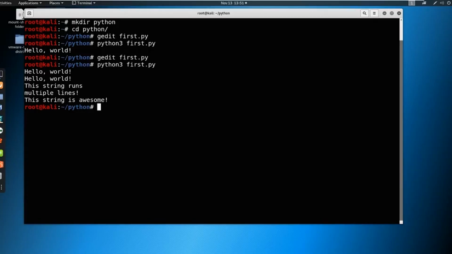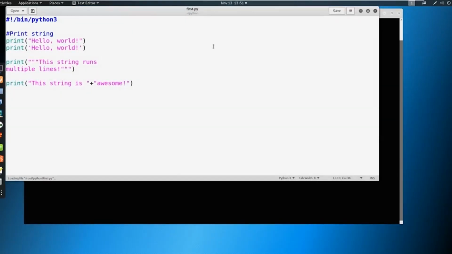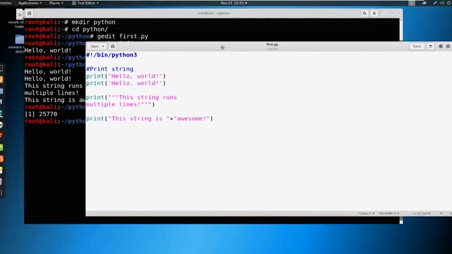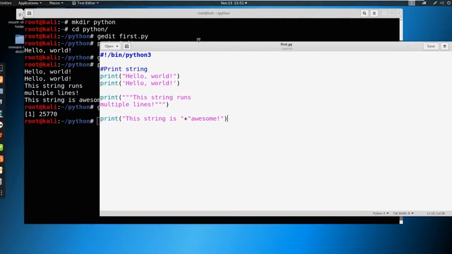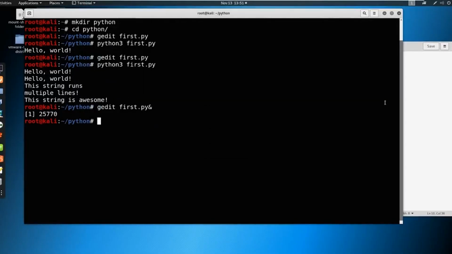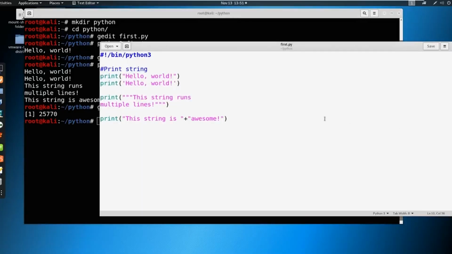We're going to run python3 first.py, and everything looks as anticipated, right? I want to show you one thing. Let's tab up twice, and let's put an ampersand at the end of this. Watch what this does. Now we have access not only to our script here, but we can also run code as well. As long as we save this, we can run the code, and we don't have to keep exiting out back and forth.